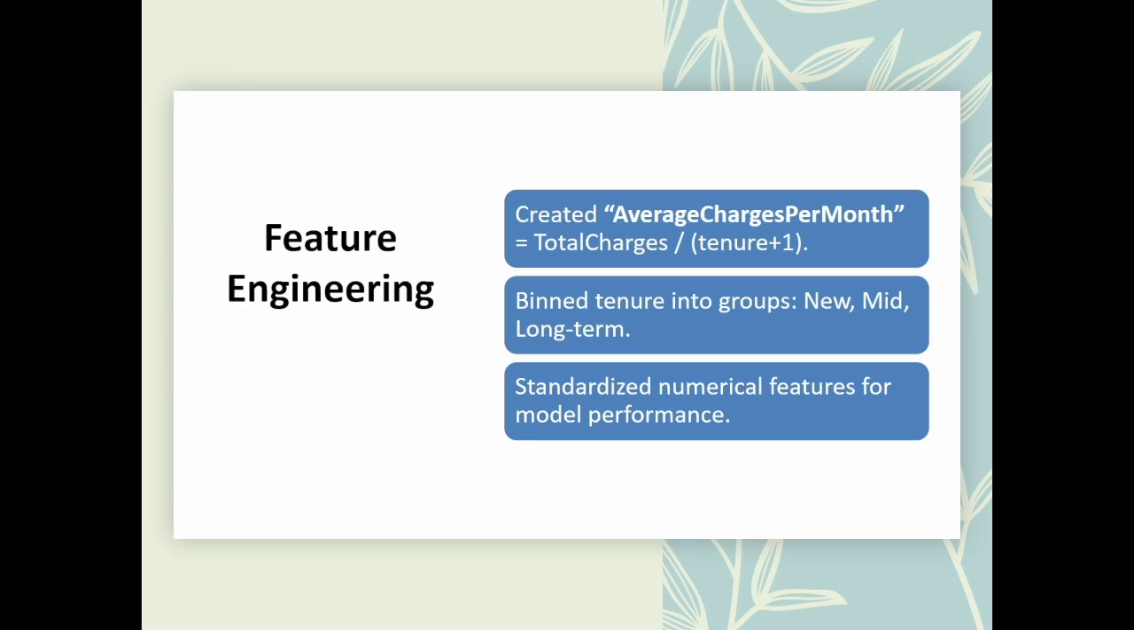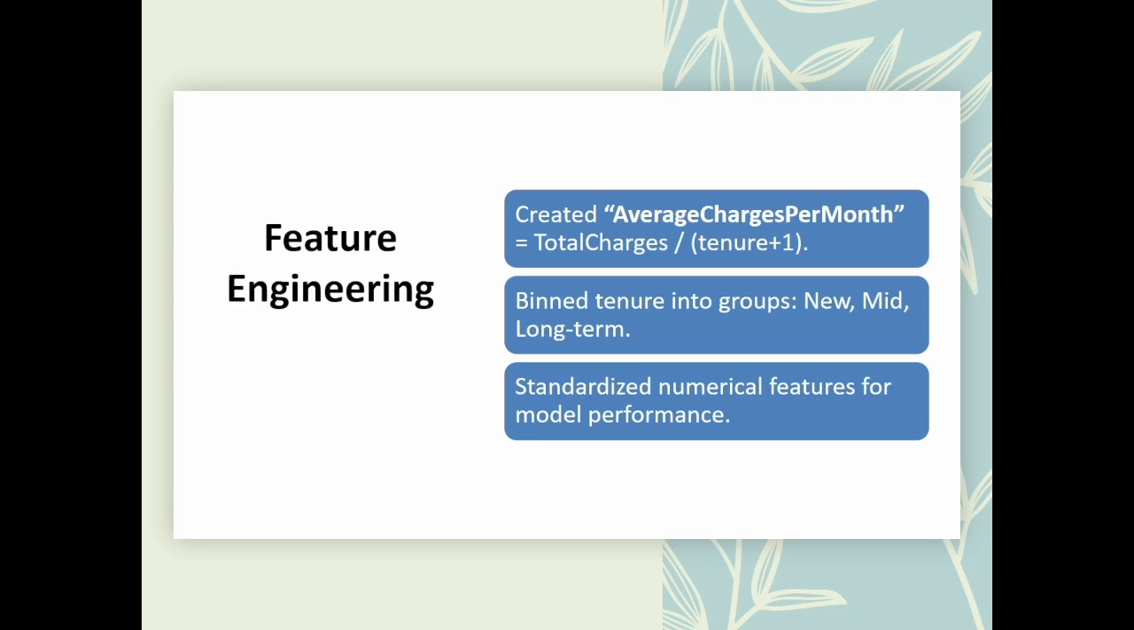If one customer has been with the company for 2 months and another for 20 months, just looking at the total charges is not fair. By calculating the average charges per month, we can compare them fairly, like comparing how much someone spends per month rather than the total bill.